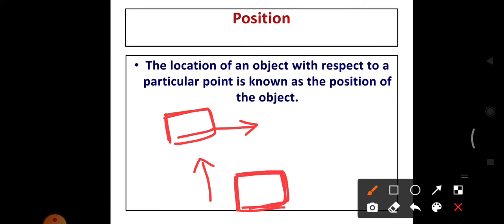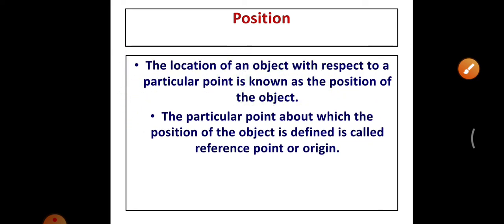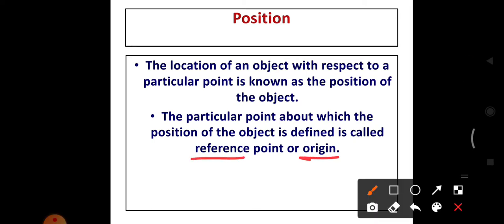Here the Rettipatti bus stop is a particular point or reference point. With respect to the reference point, we can say the position of the object. So the particular point about which the position of the object is defined is called a reference point or origin. Here the Rettipatti bus stop is a reference point or origin for locating the Bharati Academy.